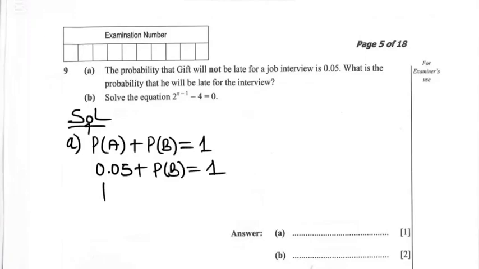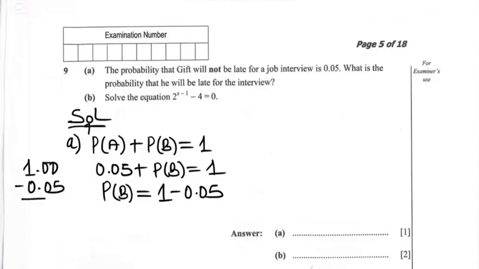Then to get probability B, I'll take probability A, which is 0.05, to the right side, and this will subtract with 1. So this is 1 take away 0.05. Now subtracting these two, 1 is going to have 0.00, take away 0.05. So the subtraction will be as follows. Since 0 cannot subtract 5, we get a 1 from 1.